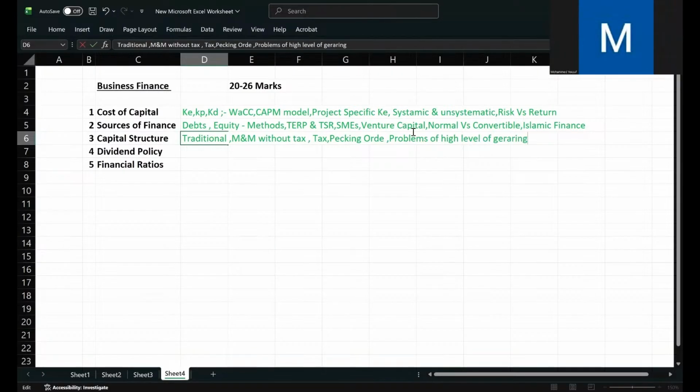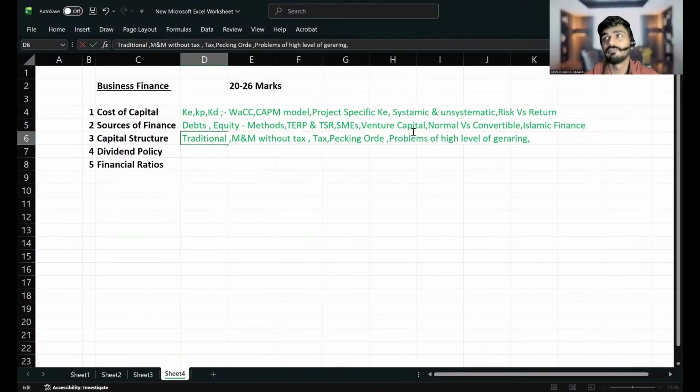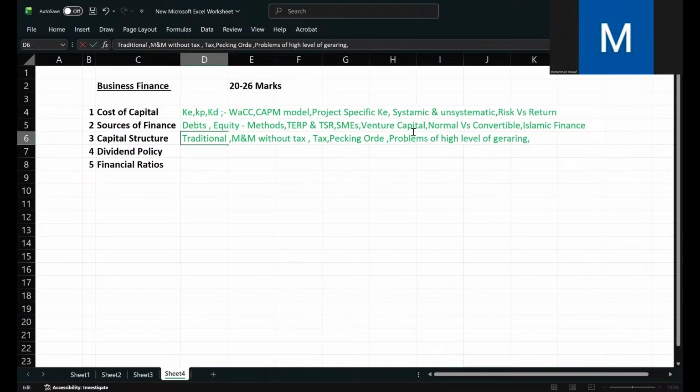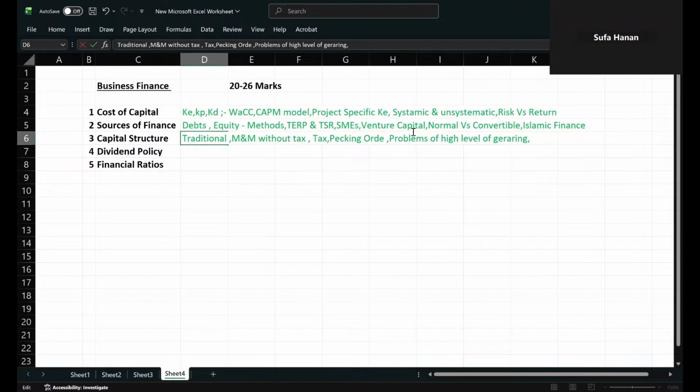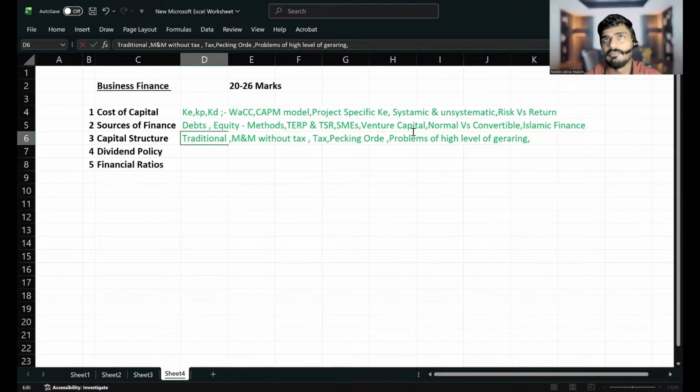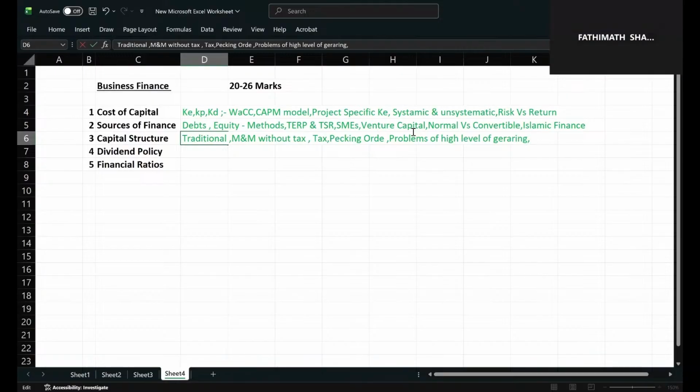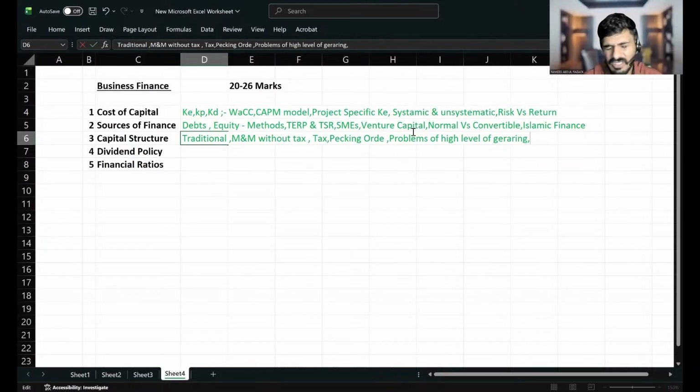Bankruptcy risk. Tax, agency costs can be there. Then the impact on borrowing: it will affect our borrowing capacity. Then it will increase the WACC, since with more gearing the investors will need more returns. Then restrictions in the articles of association. So everything you have told are perfect answers for a question on problems of high level of gearing. That is what you are learning in capital structure theories.